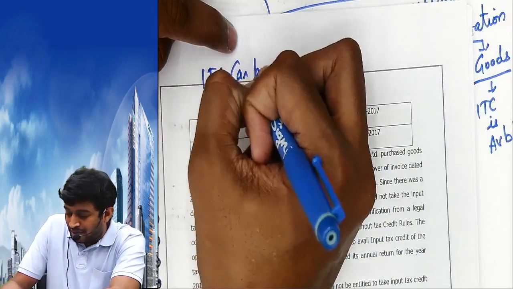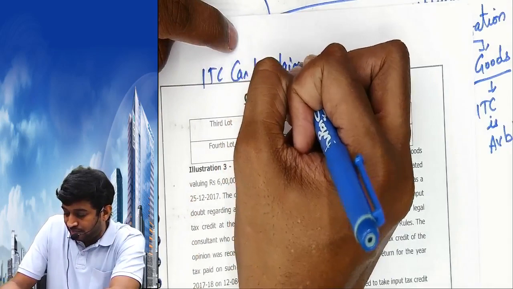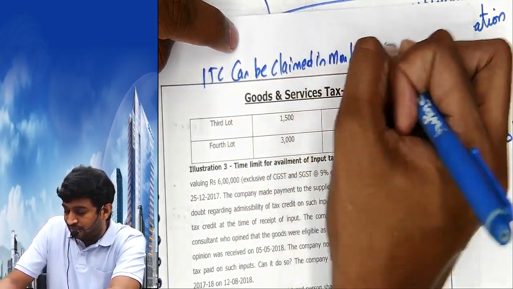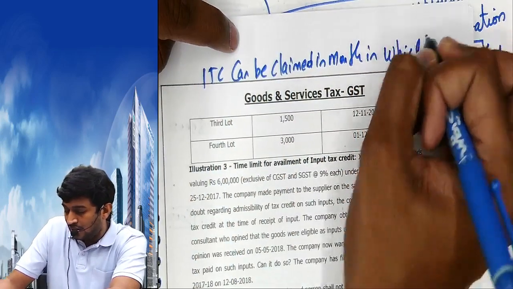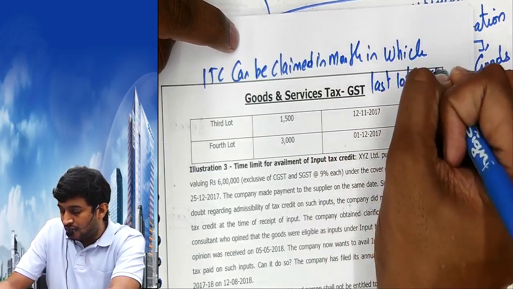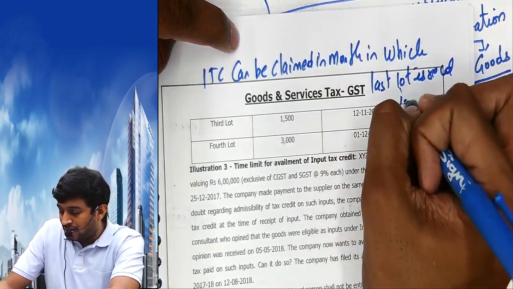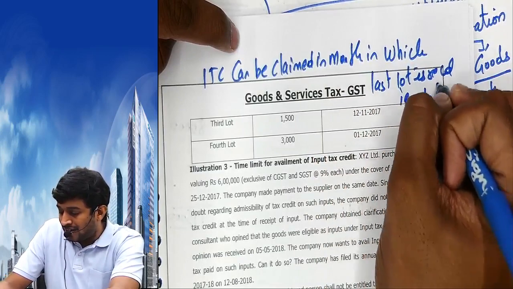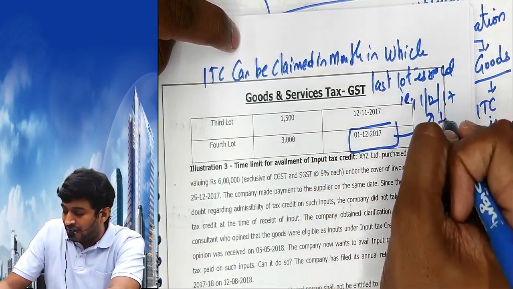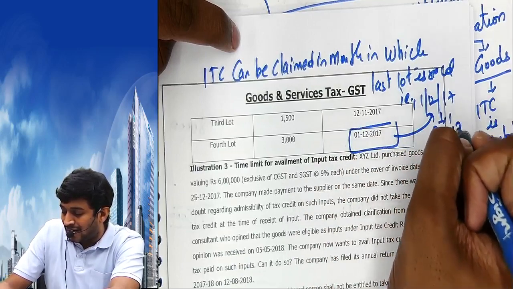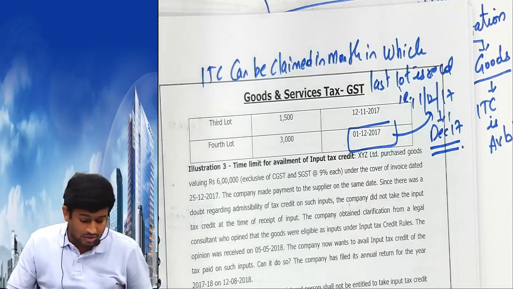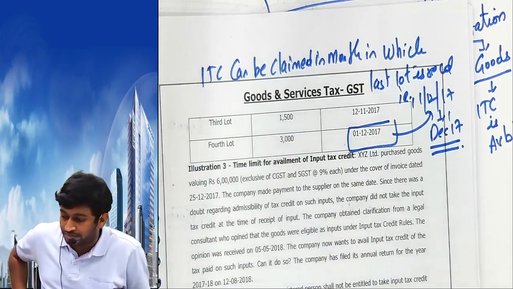can be claimed in the month in which the last lot is received. That is 1/12/17. This is the answer. This is the date on which I received. In the month of December 17 I can claim the input tax credit. Simple question, that is. Write the answer, let's go.